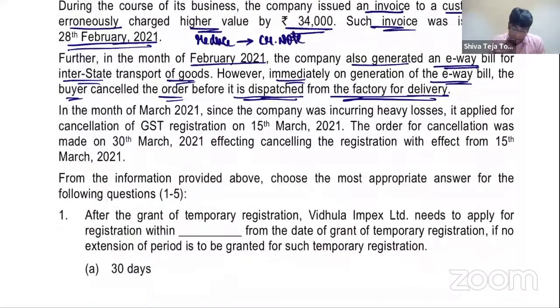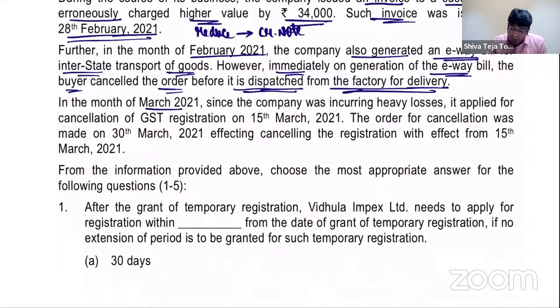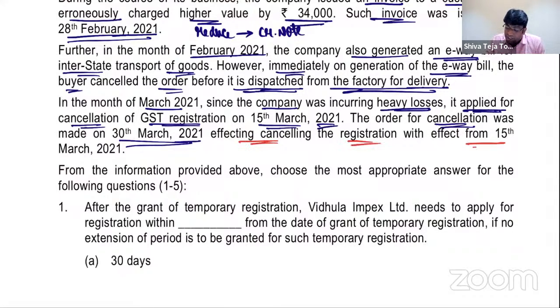Next. In the month of March 2021, since the company was incurring heavy losses, it applied for cancellation of GST registration. Very good. On 15th March 2021, it applied, and order for cancellation was made on 30th March 21, effecting cancellation of the registration with effect from 15th March 21.